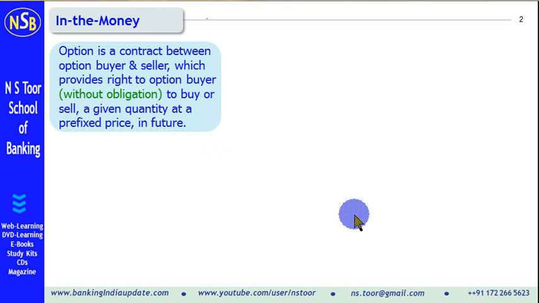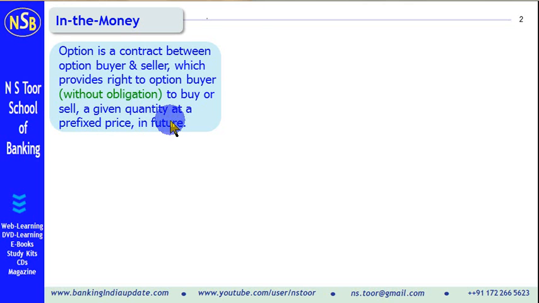First of all, what is an option? Friends, an option is a contract between the option buyer and the option seller. This contract provides a right to the option buyer to buy or sell at a prefixed price in future. And this right is available to the option buyer without any obligation to buy or sell. Hence, an option gives a right to the buyer without any obligation to buy or sell at a prefixed price in future.